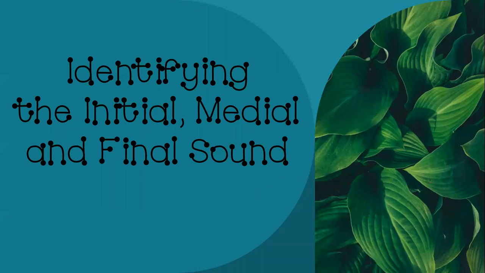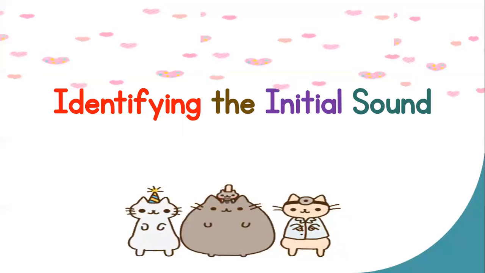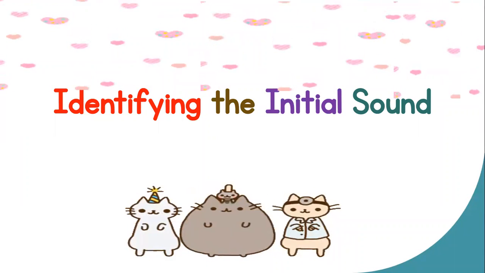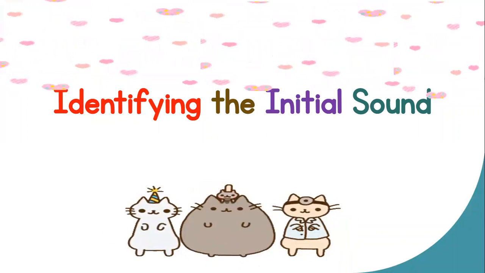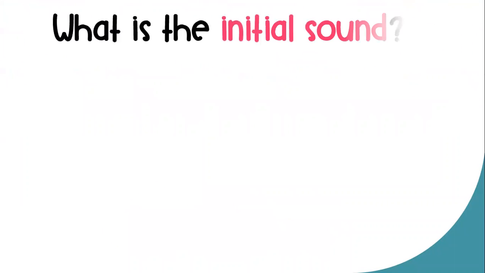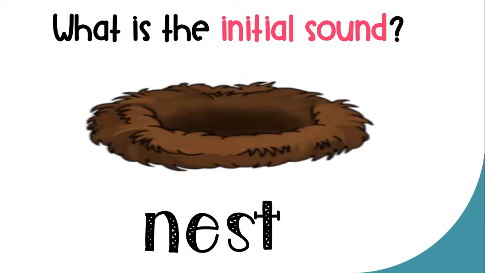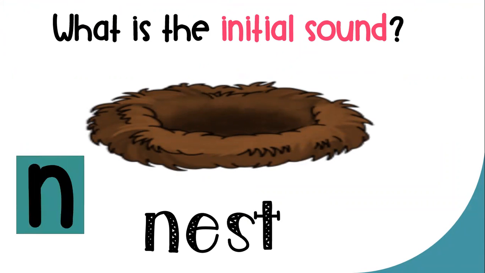Today, we are going to talk about identifying the initial, medial, and final sound. Let's start with identifying the initial or beginning sound. What is the initial sound of the word nest? Nest. Correct answer is N. Letter N has the N sound.